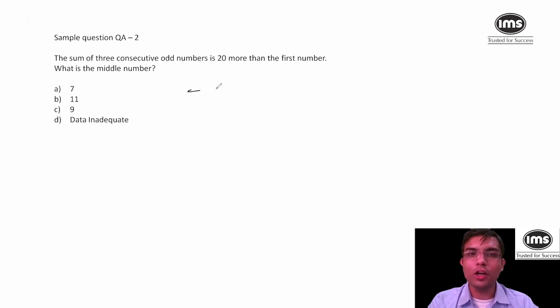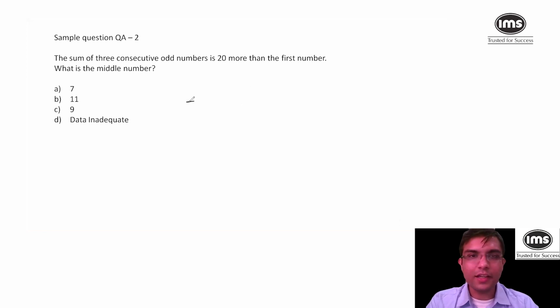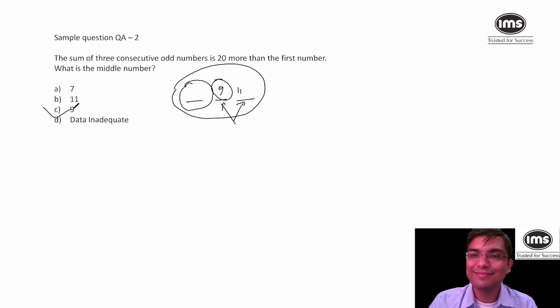There are 3 odd numbers, and the sum of all 3 is 20 greater than the first. So that means these two are 20. If these two are 20, they have to be 9 and 11. So what is the middle number? 9. So the numbers are 7, 9, 11.